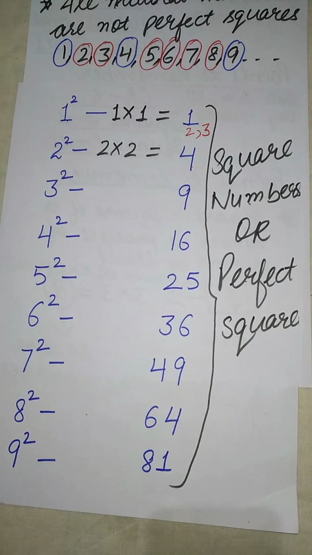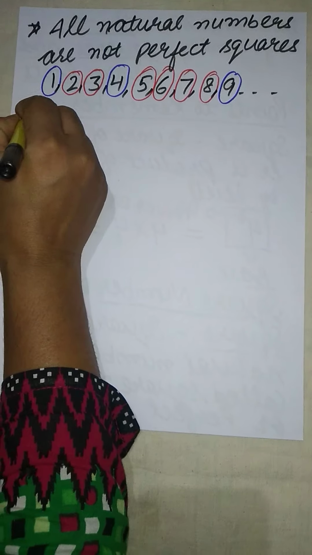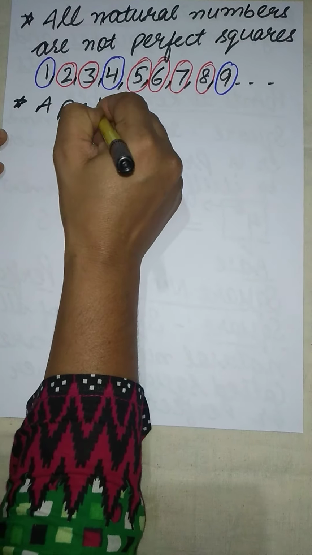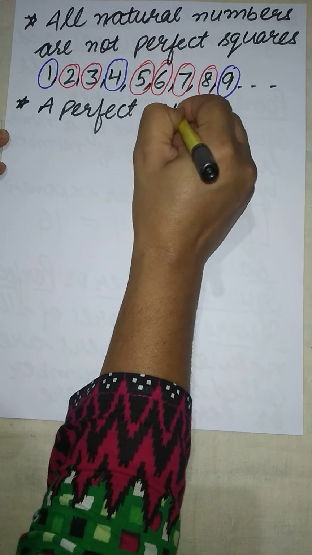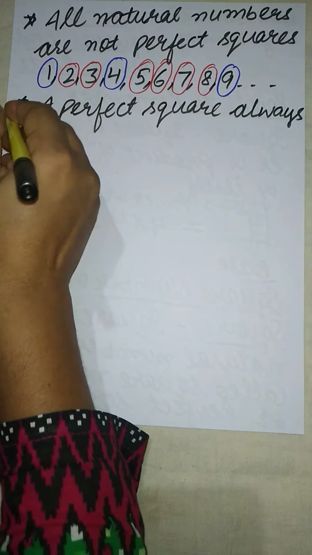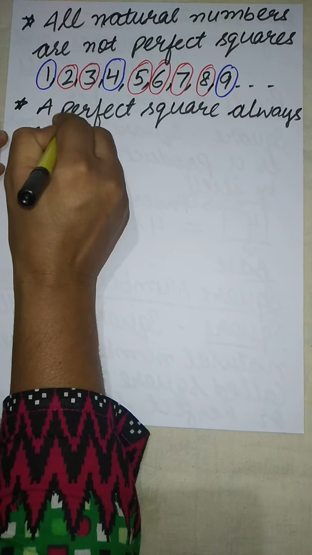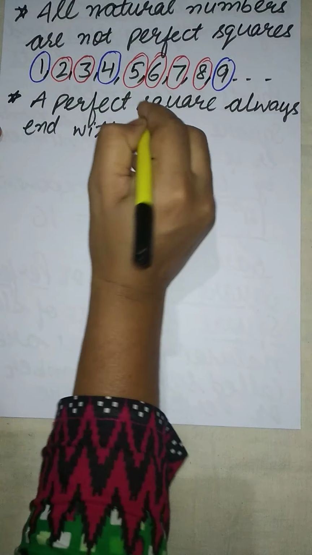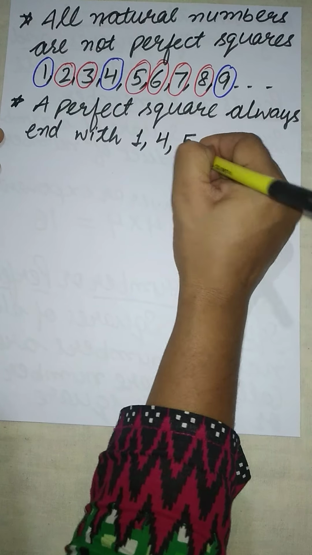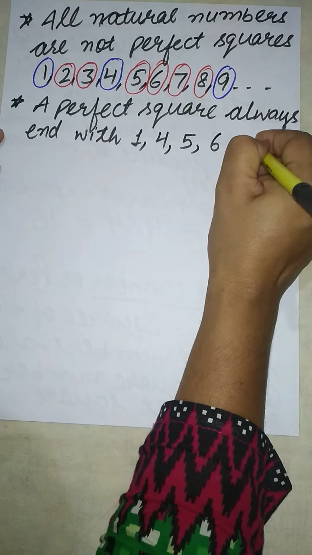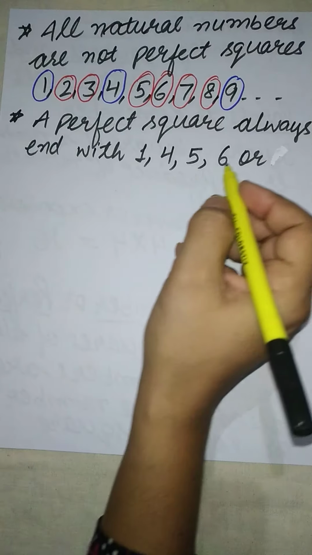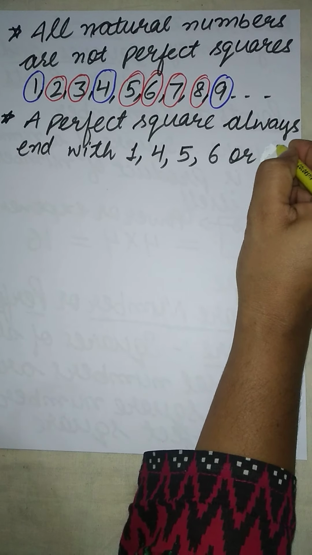Next one is a perfect square always ends with 1, 4, 5, 6 or 9.